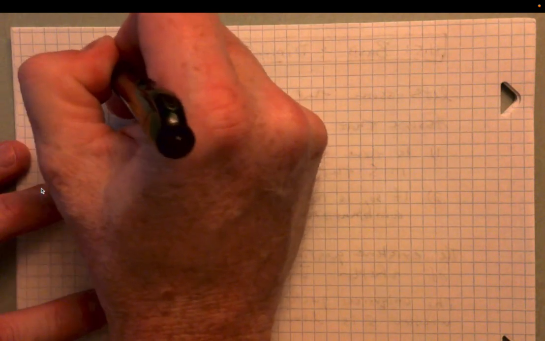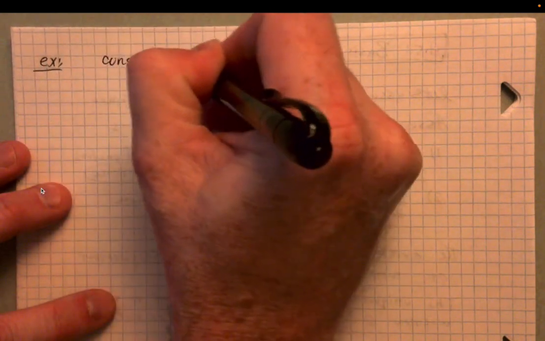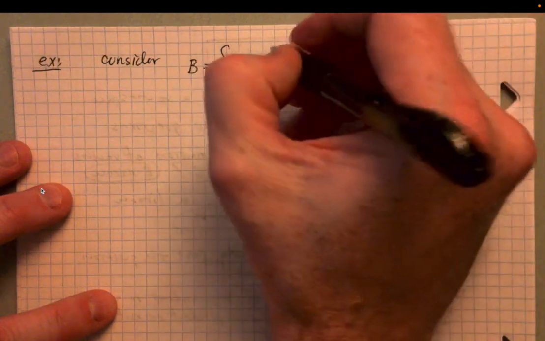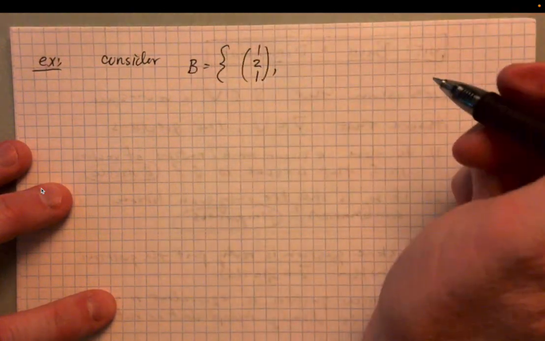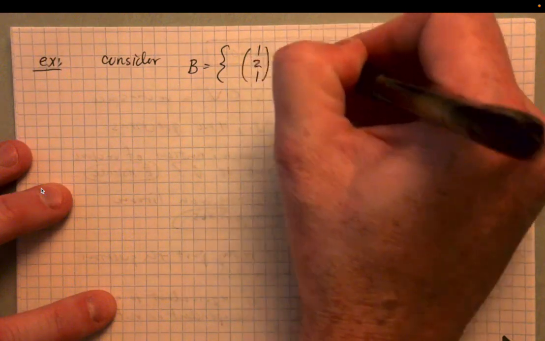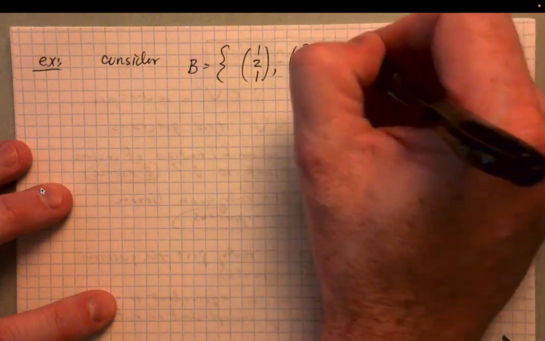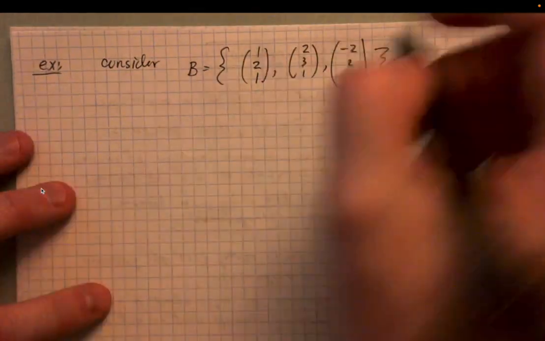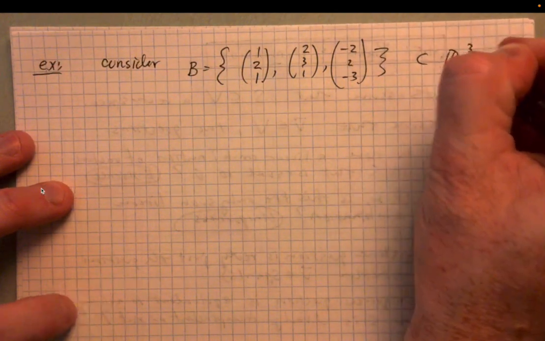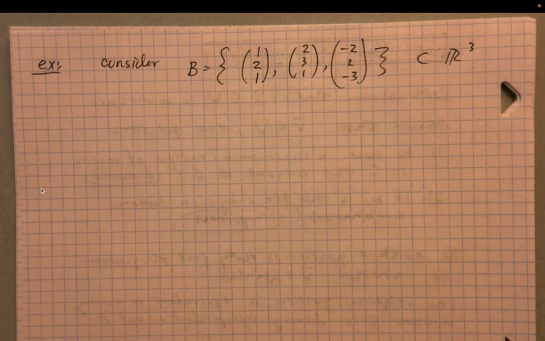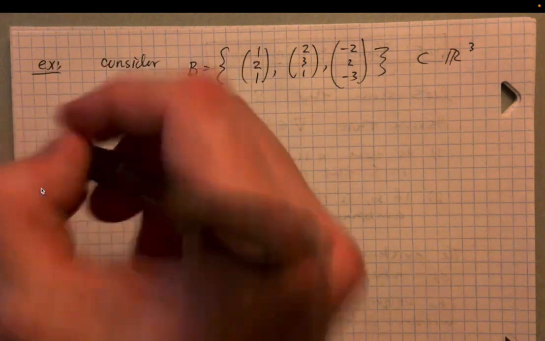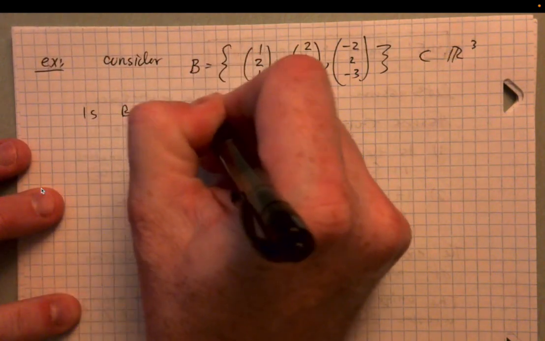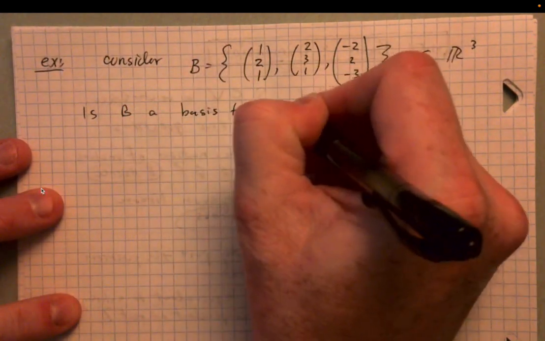So let's consider this set. We'll go 1, 2, 1, and then 2, 3, 1, and negative 2, 2, negative 3. So this is obviously a subset of R3. And the question is, is this a basis for R3? So is B a basis for R3?